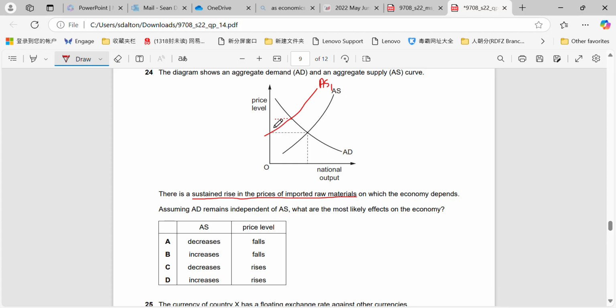And if we can recognize that, then we can see what happens here. We can see that the price level will rise from where it was previously, and we can see that our national output will drop. AS will therefore decrease, and the price level will rise. So that leaves us with C.